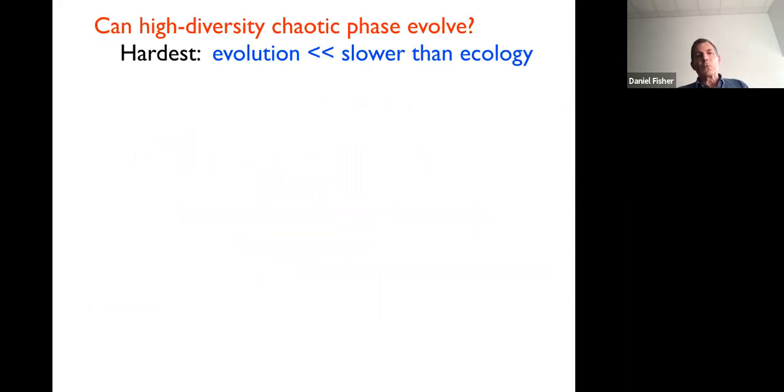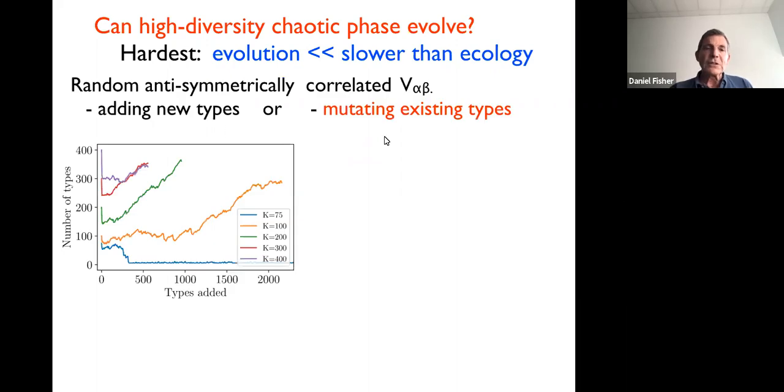But we'd now like to ask whether or not such a phase can evolve, or if it's assembled, is it stable under evolution? And so the hardest situation to get that is with evolution much slower than the ecology, so we can't count on the diversity being continually generated by the evolution. Okay, so if we just take the simple model, with random anti-symmetrically correlated V's, we can add new types or existing types, and what one finds is that above some number of order 50, and we don't quite know where this number comes from, you're going to get more and more types, and this will just keep growing steadily. It'll get more and more diverse.